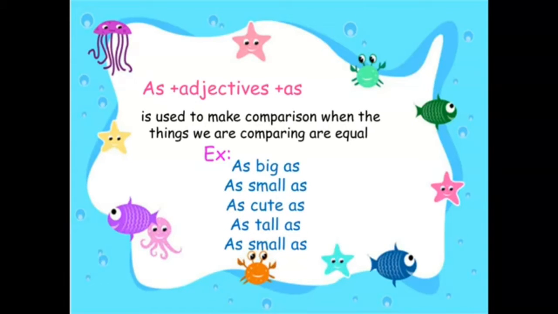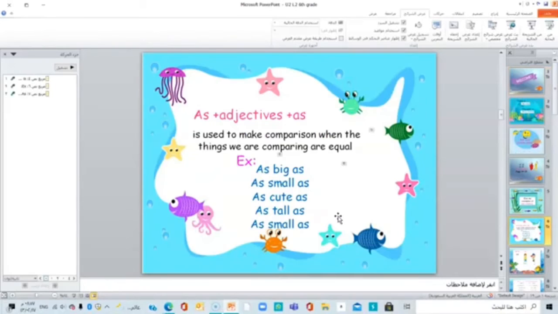As big as, as small as, as cute as, as tall as. Can I say, girls, can I say as smaller as? No, this is wrong. So as small as, as tall as, as cute as, and as big as.